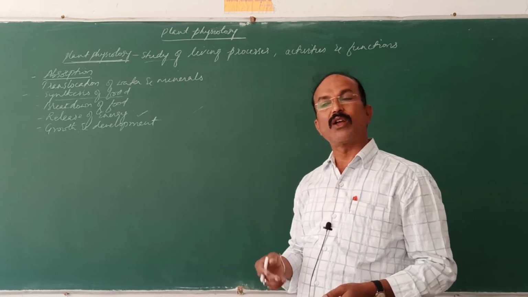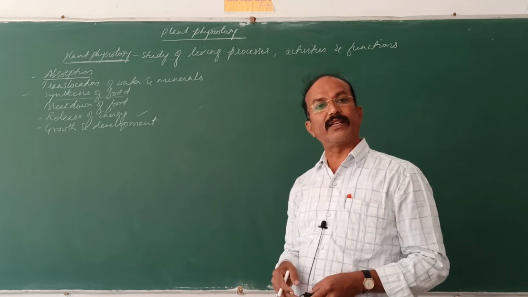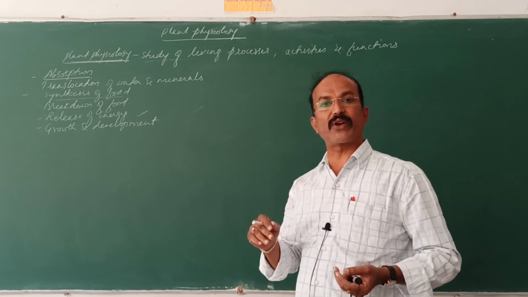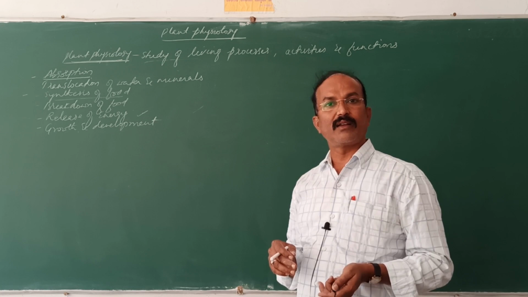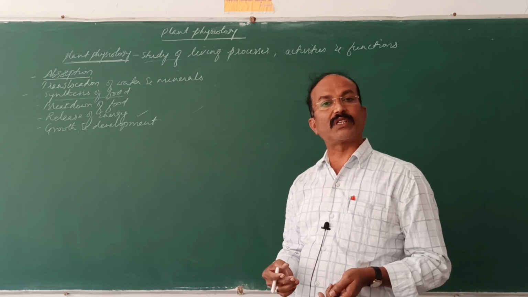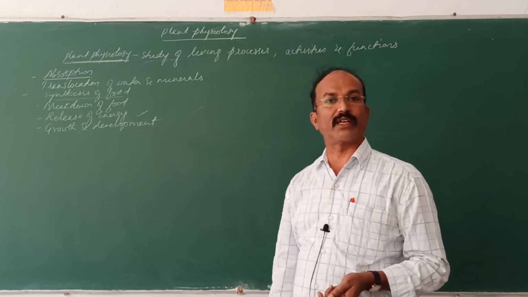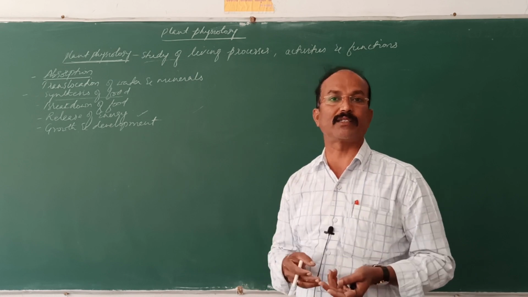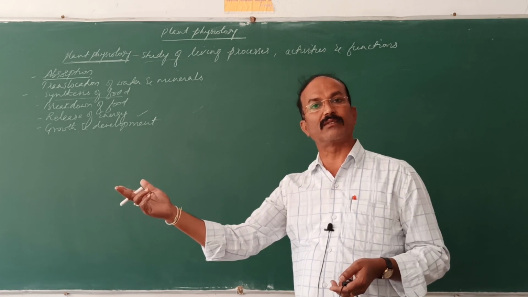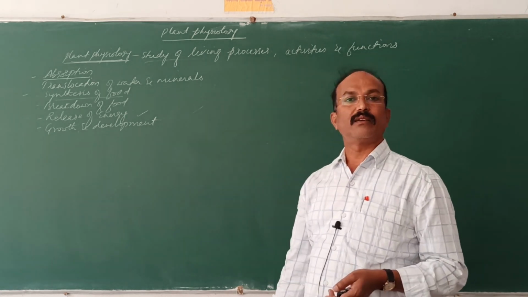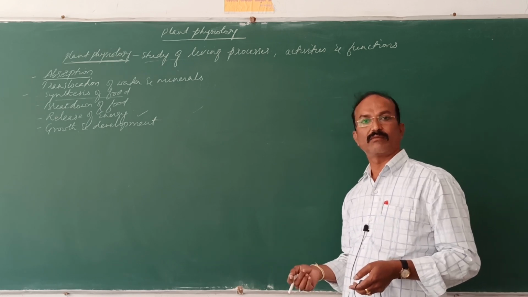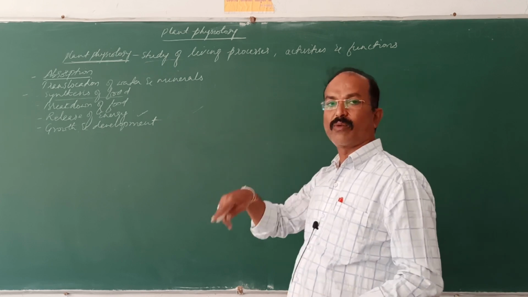Development means that when growth occurs, the plant changes in its characters. The number of leaves and branches increases. When it attains the reproductive phase, it starts flowering and fruiting, then produces seeds. The progeny, the young plants, come out from the seeds. So the continuation of the species occurs. That is reproduction. For all these, it requires energy.